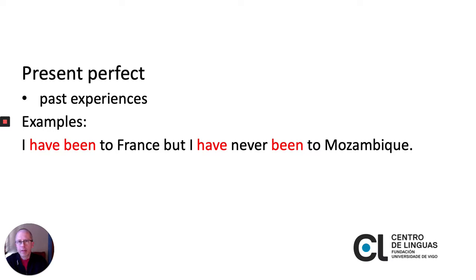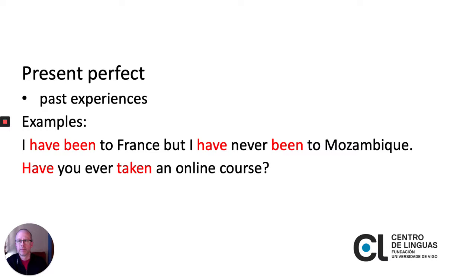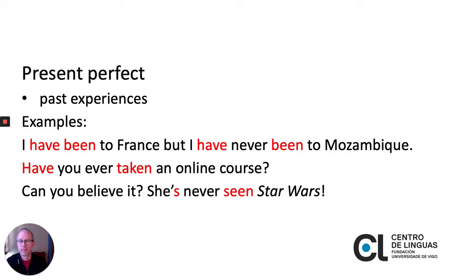To talk about past experiences, we can say something like, I have been to France, but I have never been to Mozambique. Have you ever taken an online course? Can you believe it? She's never seen Star Wars. Now notice the words never and ever. These are adverbs that come in the middle position between the auxiliary verb have or has and the past participle.